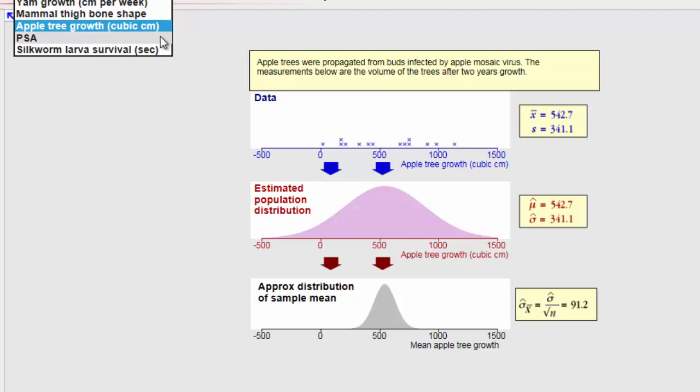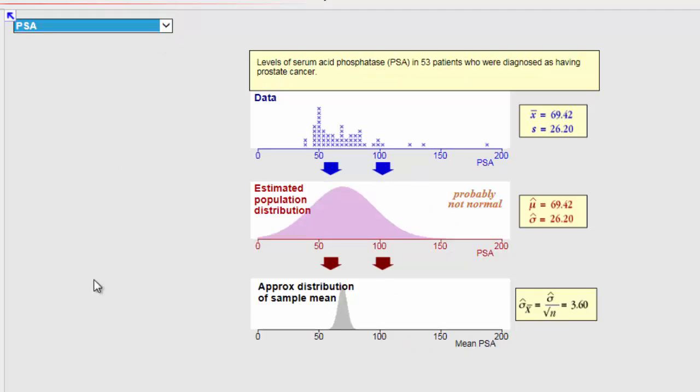Got a couple of others here. I think this one's clearly looking non-normal. So again, what we've got here, some data, our sample, very likely to be quite skewed. We don't worry about the skew. So we're going to say, yeah, my data doesn't look normal, doesn't matter. I still have a guess for the mean, a guess for the standard deviation. We know the formulas for those. That's my guess of the population. And then from that, I map down to my distribution of the sample mean, which we know is always going to hold.